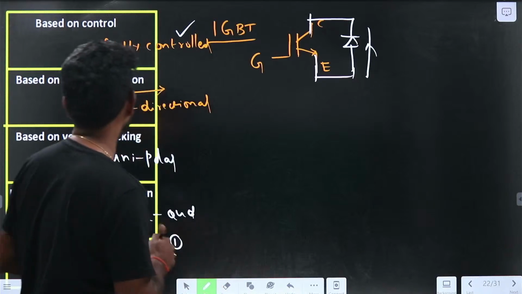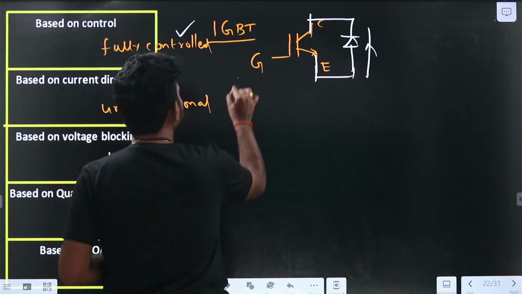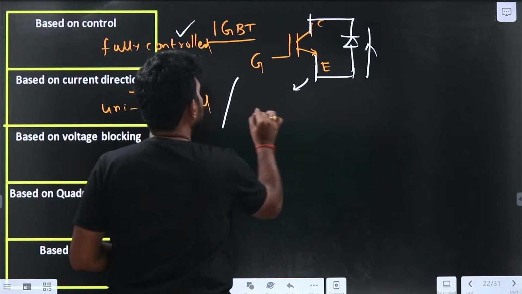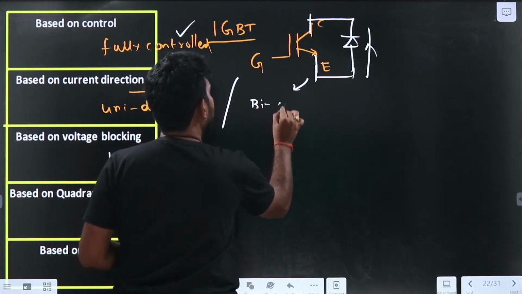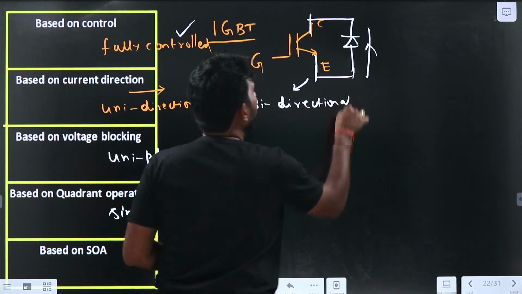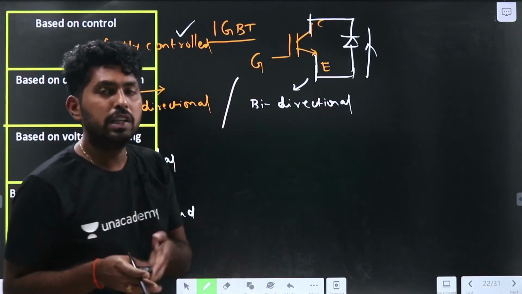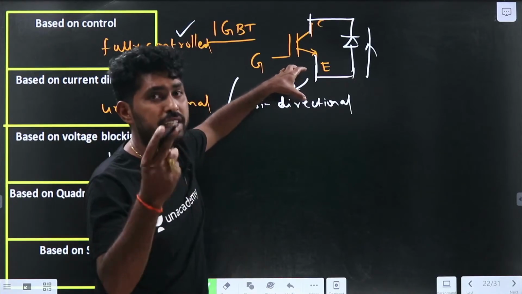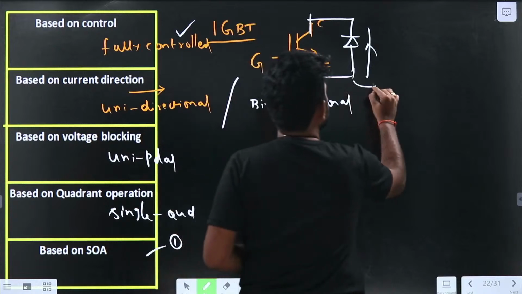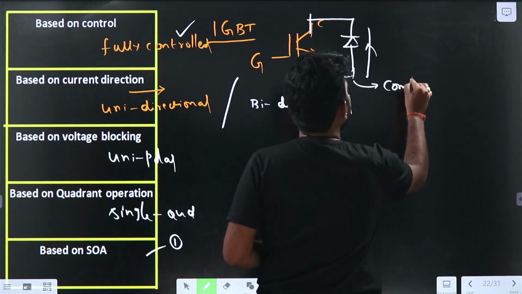This can be called a composite switch, which is the combination of two switches, the IGBT and the diode.